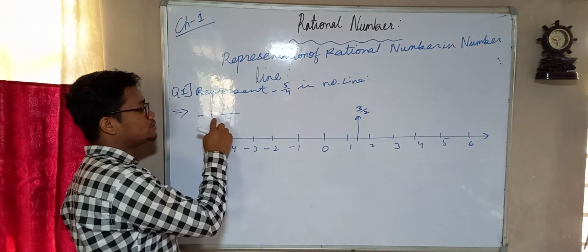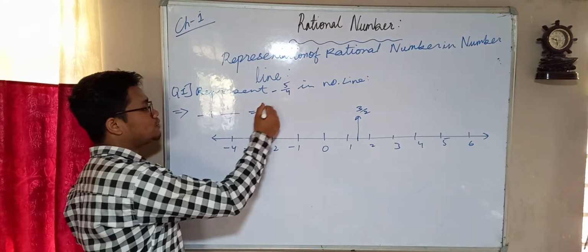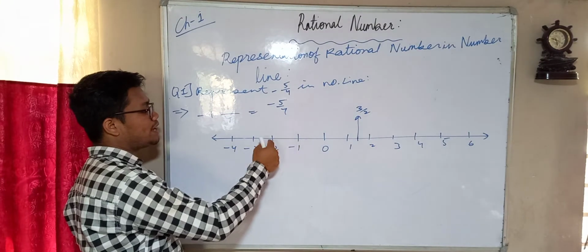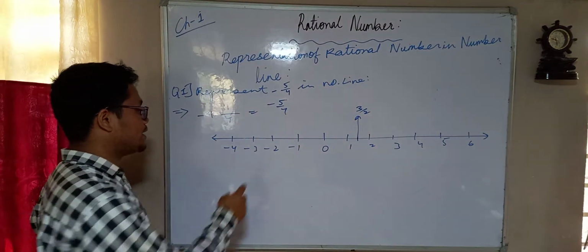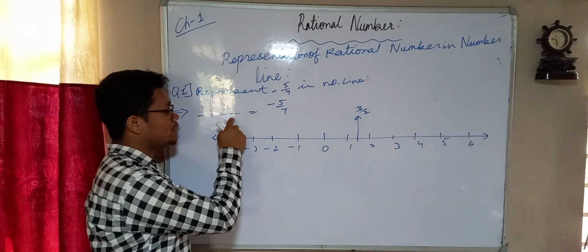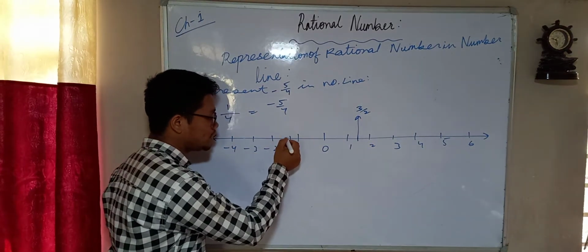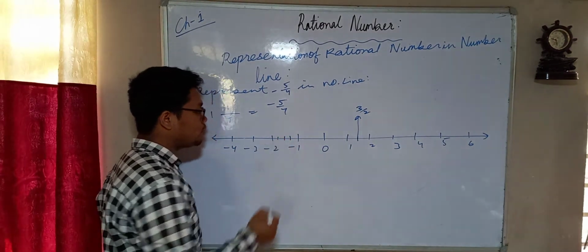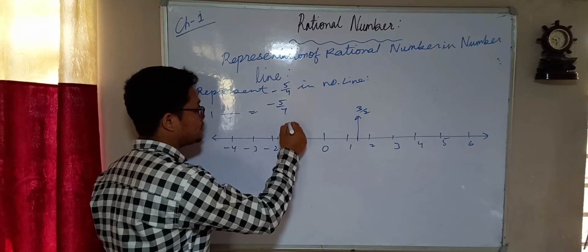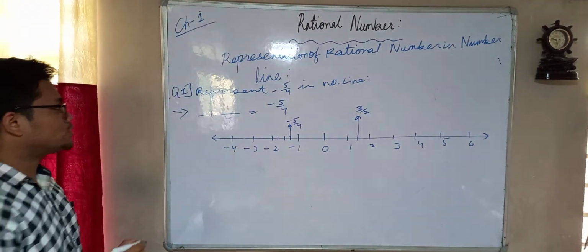So this is minus, and I have to point minus 5 by 4 on this side between minus 1 and minus 2. The distance between minus 1 and minus 2 has to be divided into 4 boxes. So you make 4 boxes, 1, 2, 3 and 4, and the first line is the representation of minus 5 by 4, okay. Understanding, children? There are so many other examples.